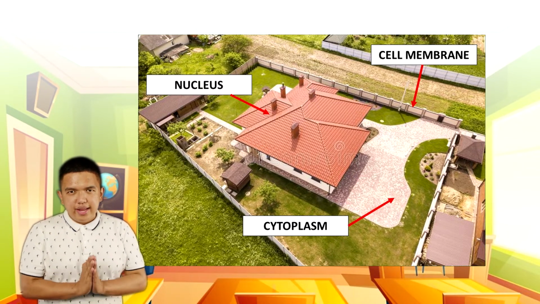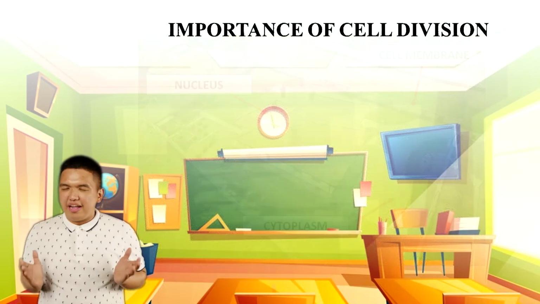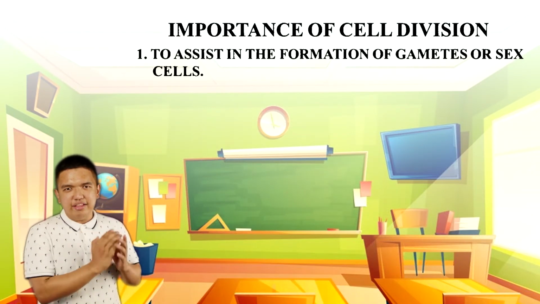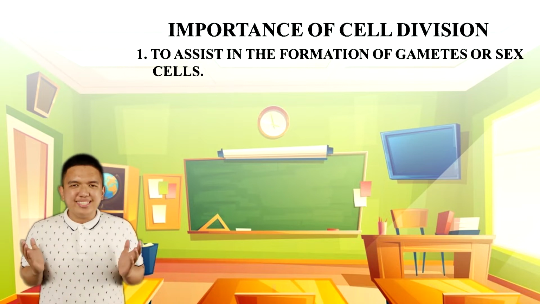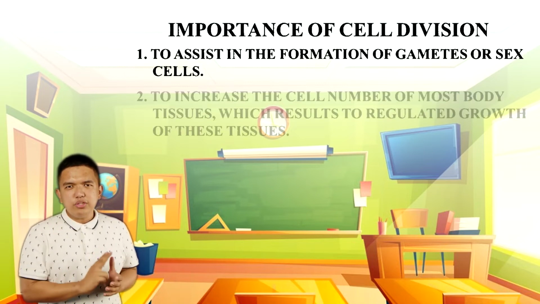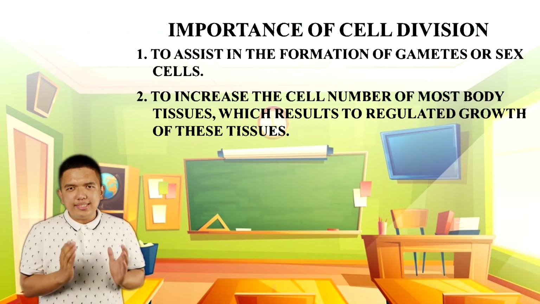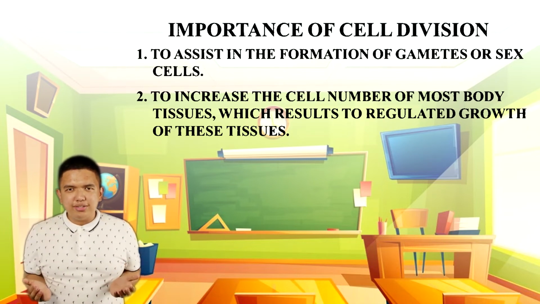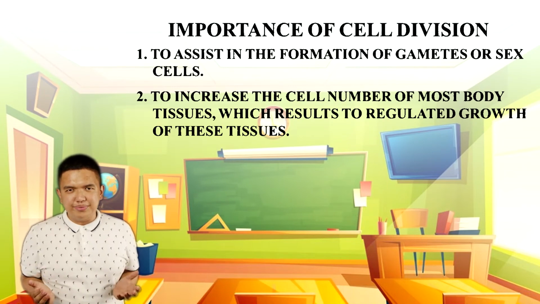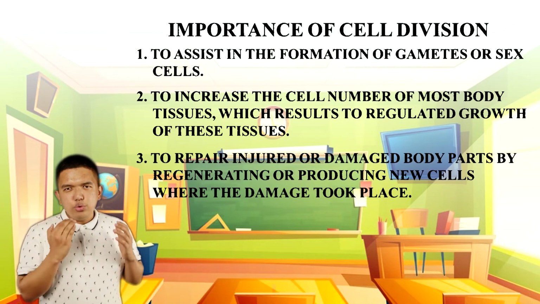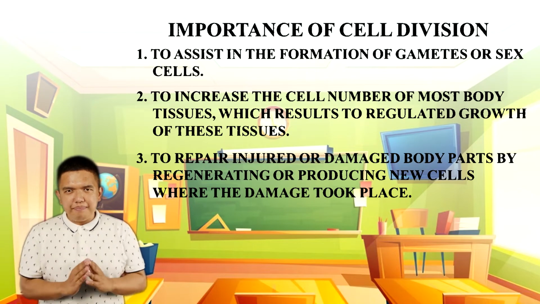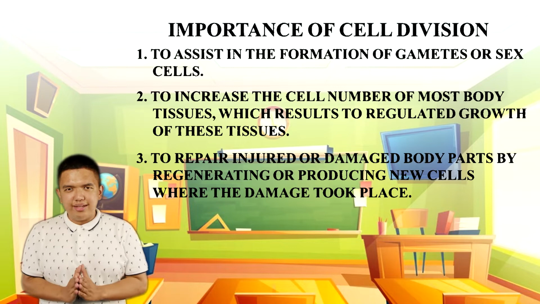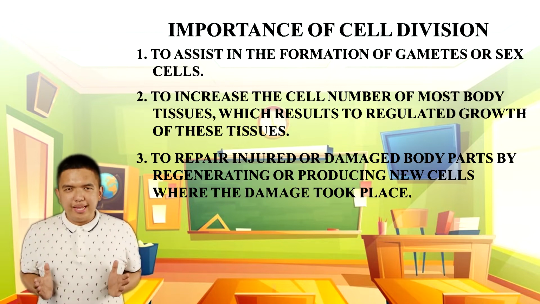Cell division is important because of the following reasons. Number 1, to assist in the formation of gametes or sex cells. Number 2, to increase the cell number of most body tissues, which results in the regulated growth of these tissues. Number 3, to repair injured or damaged parts by regenerating or reproducing new cells where damage took place.